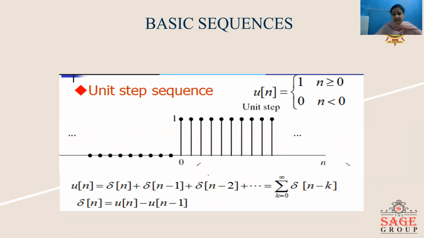Now, another basic sequence which is used for analysis is the unit step sequence. The unit step sequence is represented by u[n]. It is given by value 1 when n is greater than or equal to 0, and it is 0 when n is less than 0. u[n] is represented by summation k is equal to 0 to infinity delta n minus k.